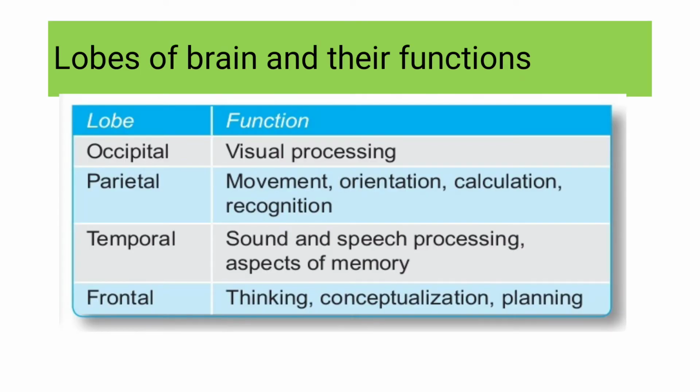So what are the lobes of the brain and their functions in a gist? Occipital is for visual processing. Parietal is for movement, orientation, calculation, recognition. Temporal is for sound and speech, that is related to what? Auditory aspects of memory. Then frontal is thinking, conceptualizing and planning. Whatever I have explained previously in a gist has been given in this tabular column. At least write this tabular column. If you are writing this schema representation, that is more than enough.